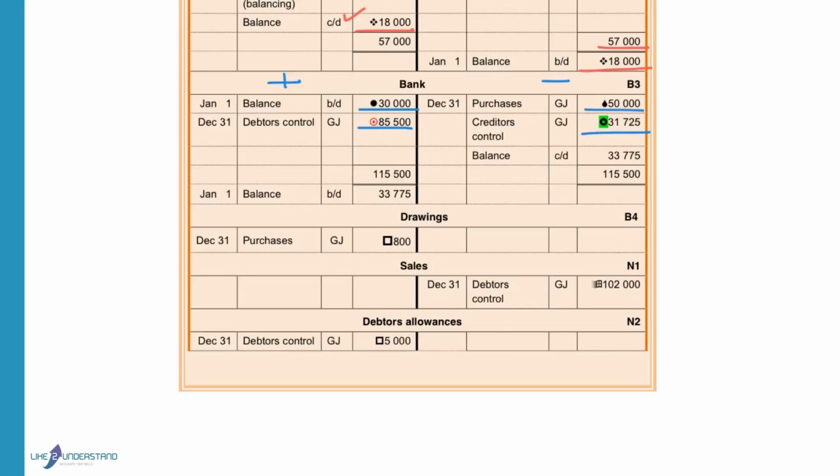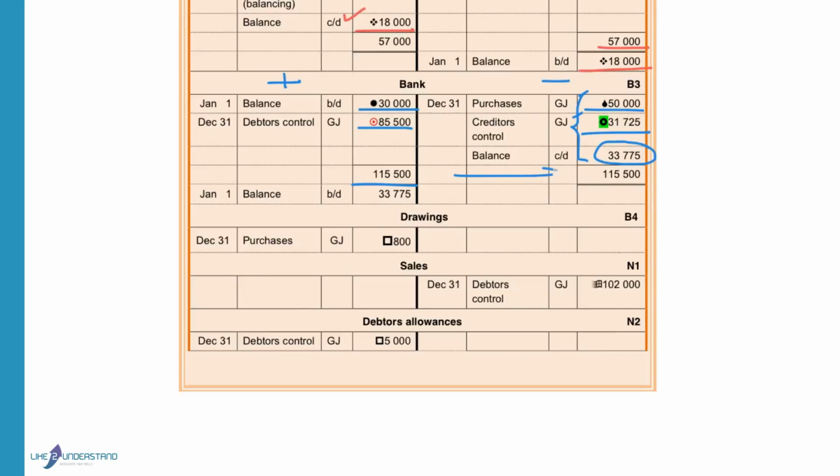If we add up the debit side of the bank, the total is 115,500 minus the 50,000 minus the 31,725. And the balancing figure between the debit and credit side is then 33,775.